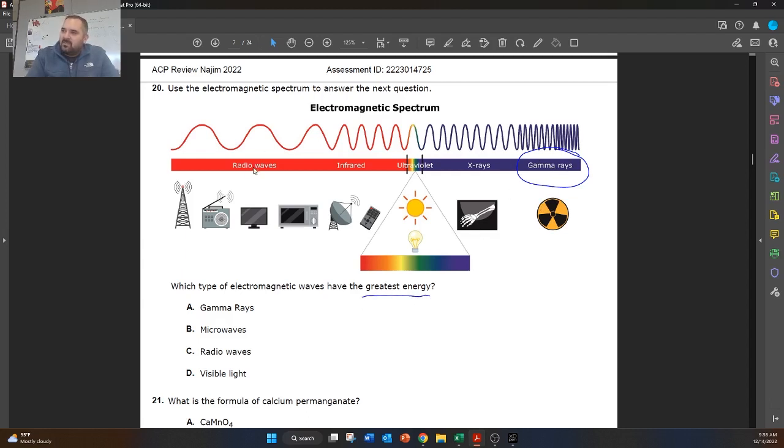Radio waves are around us all the time. They're very harmless. So if you were asked for the least energy, of course it would be radio waves. But in our case, gamma rays will be the answer.